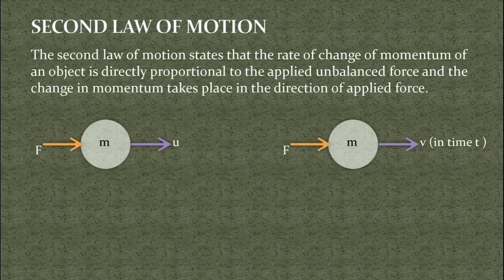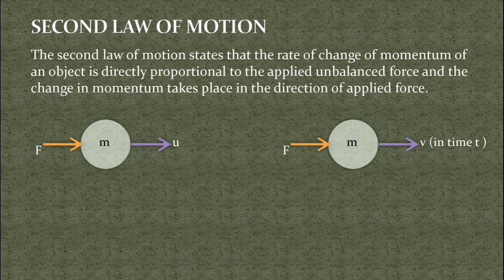And if velocity is changing, then momentum will also change, because momentum is defined as the product of mass and velocity. So the second law of motion states that the time rate of change of momentum of an object is directly proportional to the applied unbalanced force.